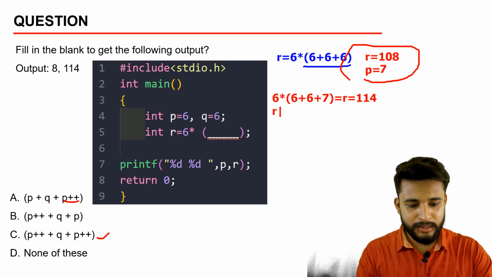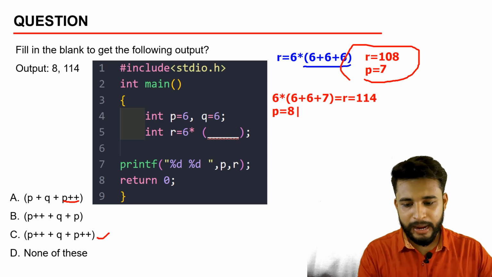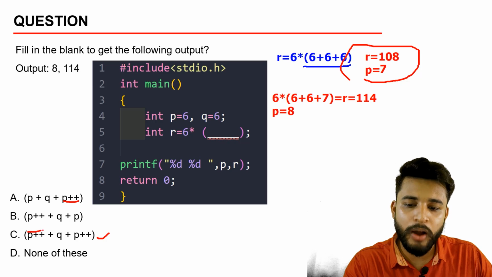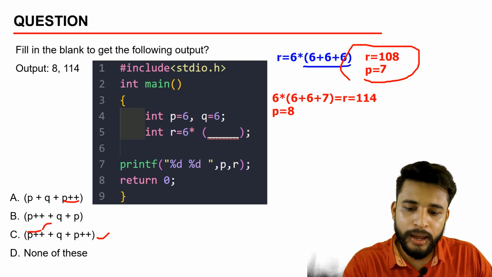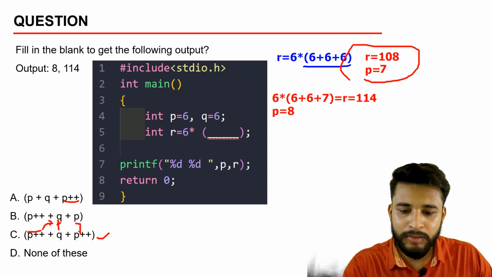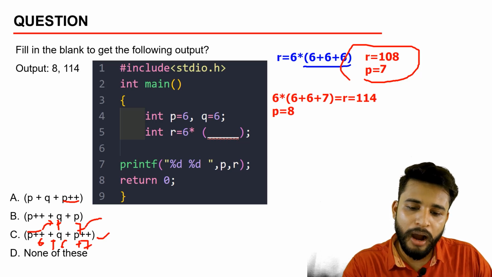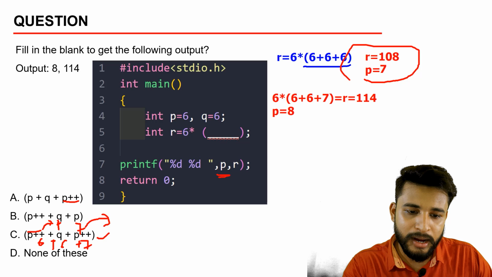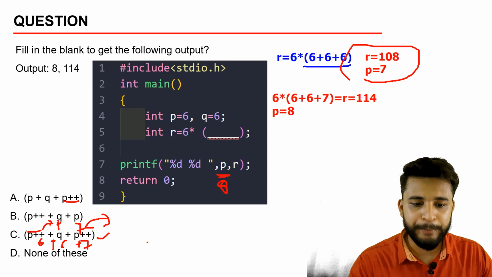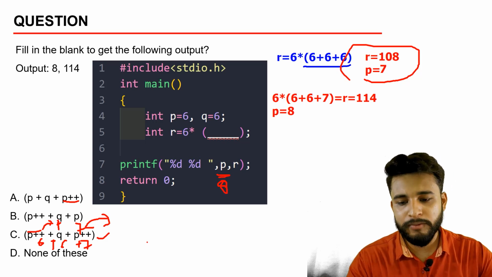See, I will tell you, P will be 8 because first you have done the post increment. 6 will go here, and when it goes, it will become 7. Then after that, when you use this P, 7 will be added here, that is 6 plus 7. And after that, when it is printed here, it will become 8 because of postfix increment. Okay, so this is the answer. Option C will be the answer.